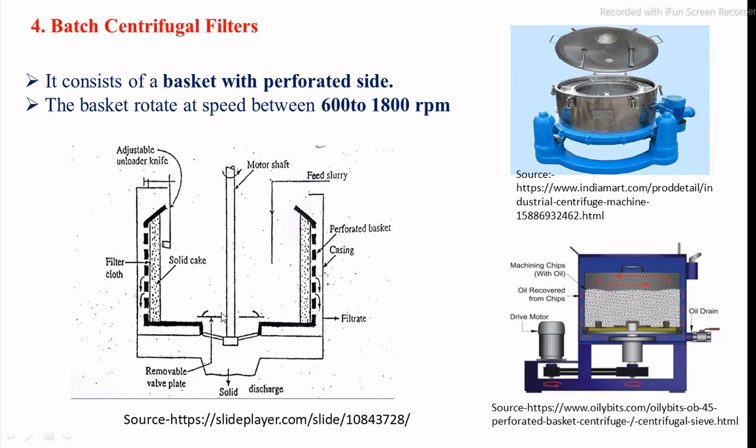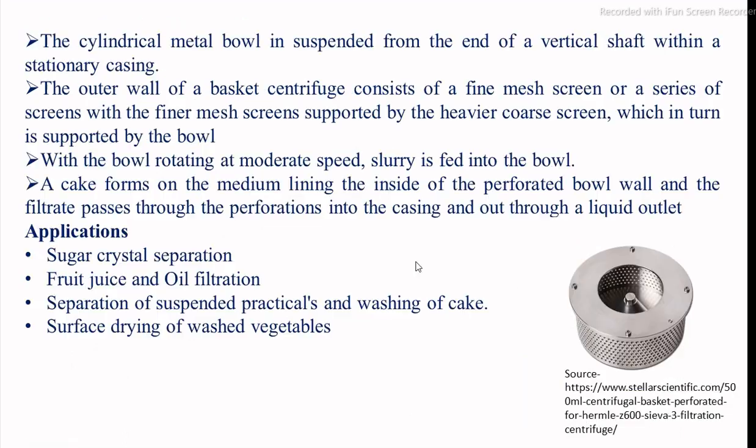The speed of rotation varies for each stage: the initial feeding of the slurry, then the spraying process, the washing process, and finally the unloading process. In the basket centrifugal filtration process, the main application is the separation of crystals from the magma, the crystallization liquid containing crystals.